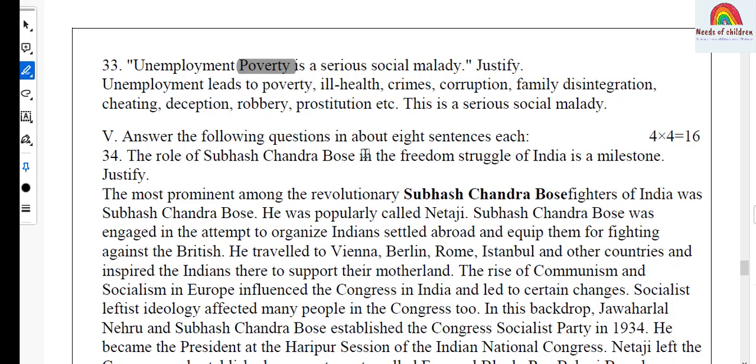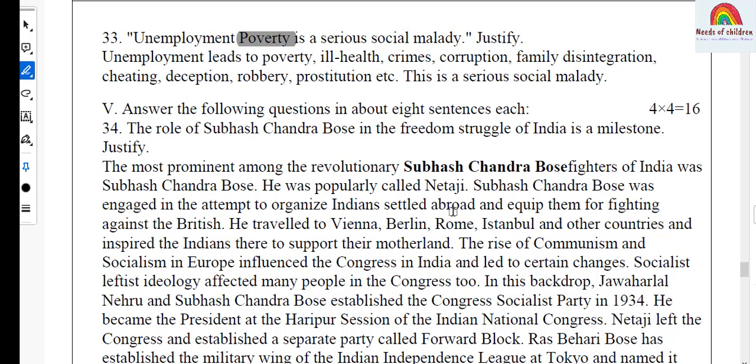Unemployment is a serious social malady, justify. And the answer, unemployment leads to poverty, ill health, crimes, corruption, family disintegration, cheating, deception, robbery, prostitution, etc. So this is a serious social malady. Okay, let's move on to 5th main.